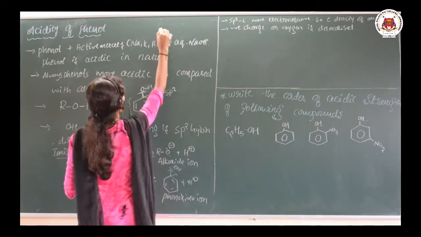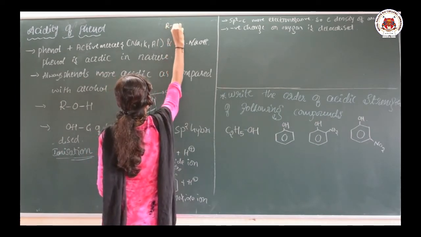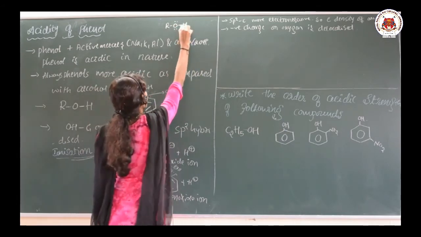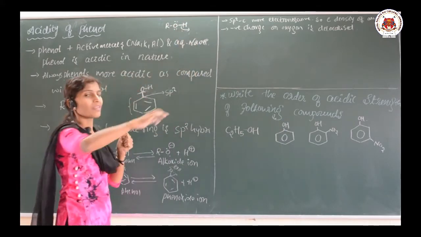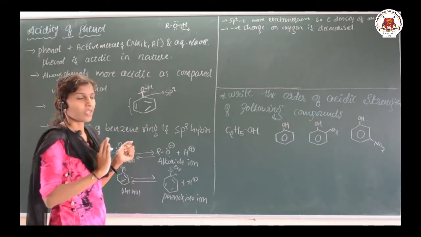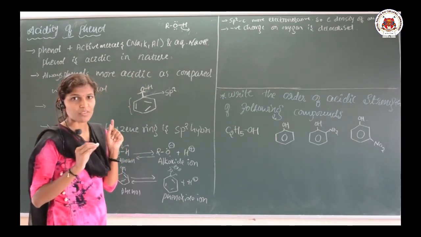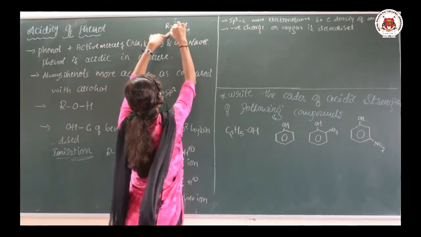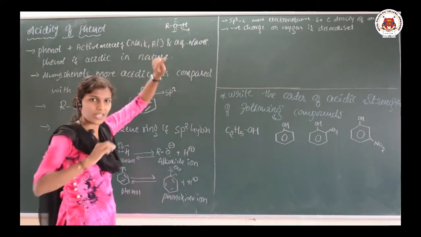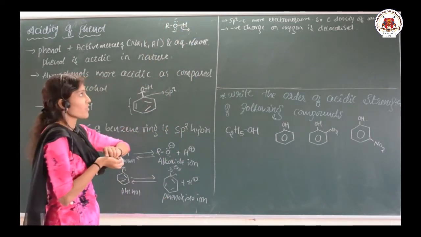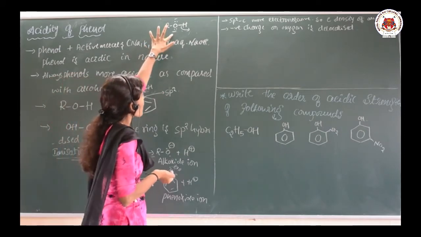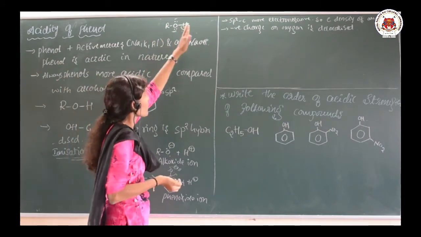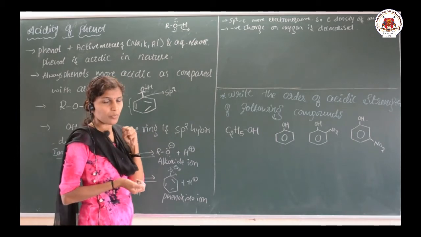Let me clarify this point here by taking alcohol first. See, as I said, alcohol is like this. In order to remove this H, if it gives the proton, it becomes acidic. Oxygen is electronegative, it means it carries the negative charge. If it is more electronegative, it cannot leave its hydrogen. It will not release its proton. It will keep its proton.